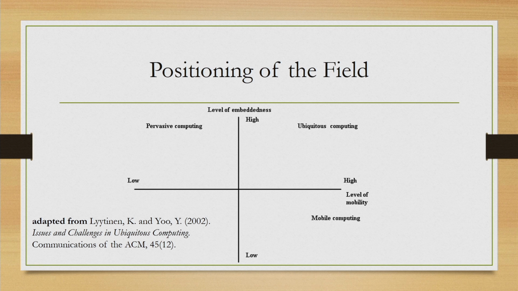When we are talking of embeddedness, how embedded those are in the environment. Pervasive computing is one term which you will encounter, or probably have already encountered at many places. This has a high level of embeddedness and low mobility. That means, if you are surrounded by many desktop computers, and you use those computers to perform certain activities, then it can technically qualify as a pervasive computing environment.